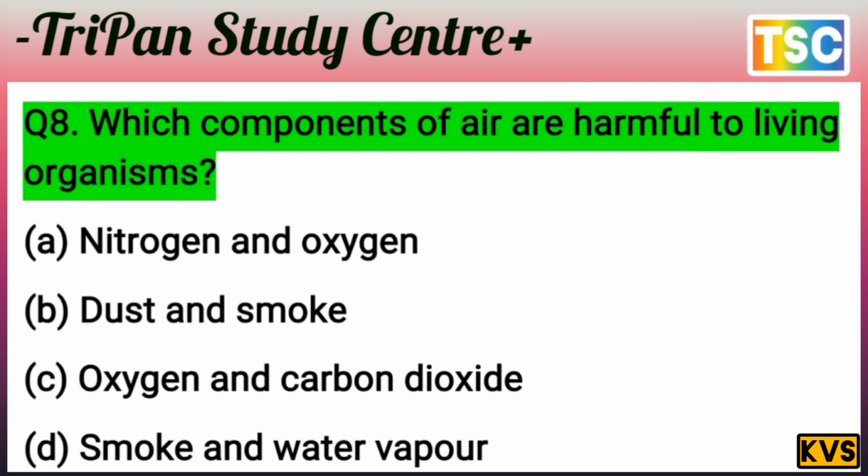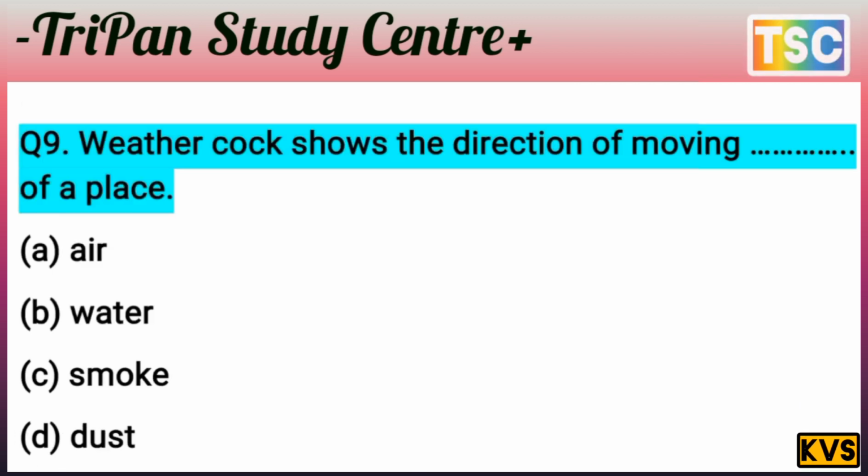Dust and smoke. Dust and smoke are harmful air for all living organisms, because dust is a bad component here and smoke is also a bad component. It means option B is correct for this question. B, dust and smoke, B is correct. And let's see the next question here. The next question on your screen.